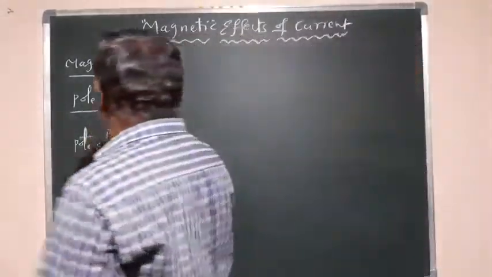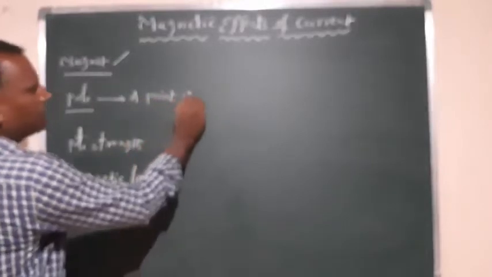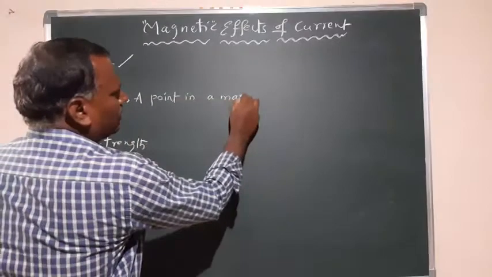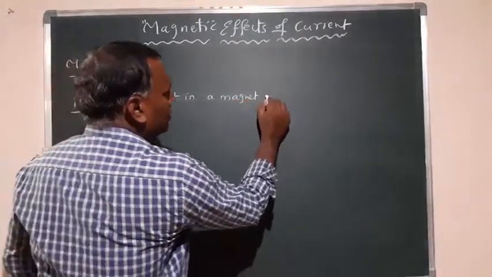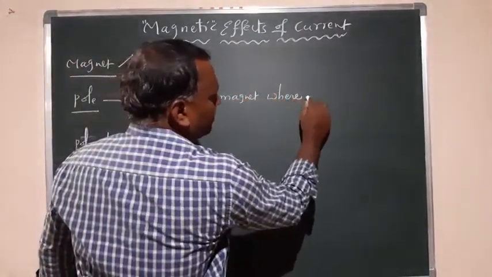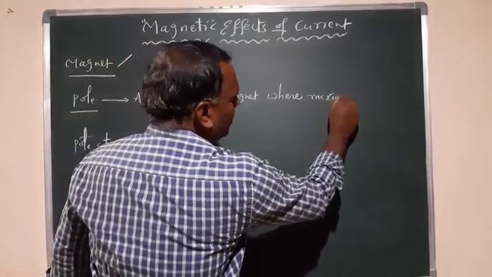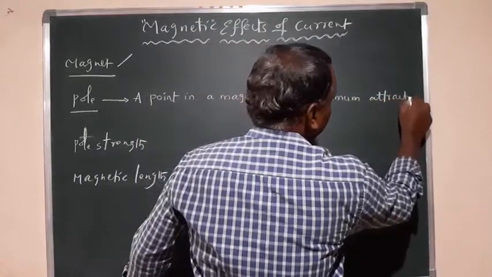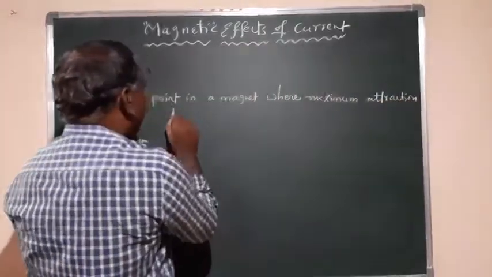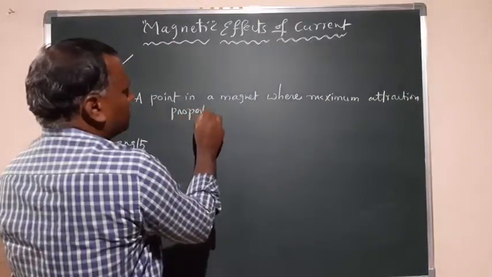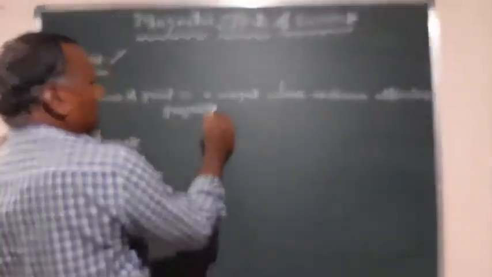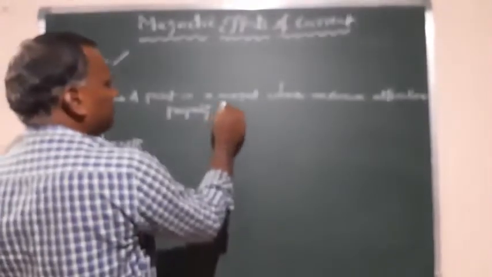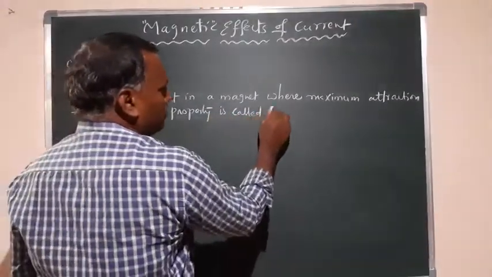So a pole is a point in a magnet where it has maximum attraction property.